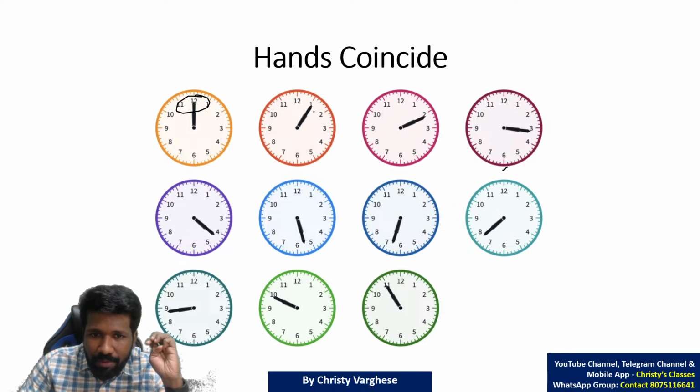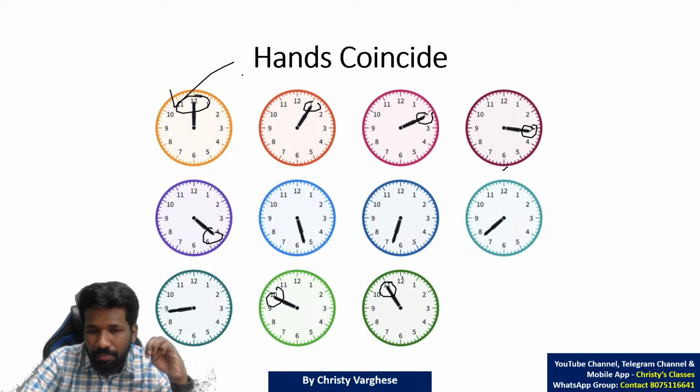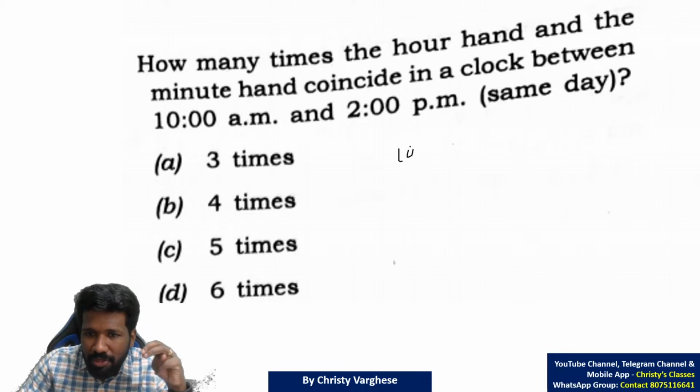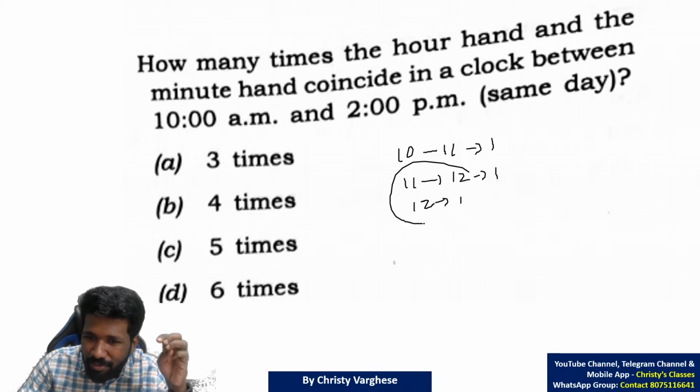At 12 o'clock it is happening, then 1:05 something, 2:10, 3:15 and so on. But between 9 and 10, 10 and 11, 11 and 12 it is happening at 12, which was already counted. So basically, between 10 and 2, between 10 and 11 one time only. 11 and 12 if you are counting one time, don't count 12 and 1, because 11 and 12 and 12 and 1 together are only one time, and 1 and 2 one time. So 1 plus 1 plus 1, 3 times only.